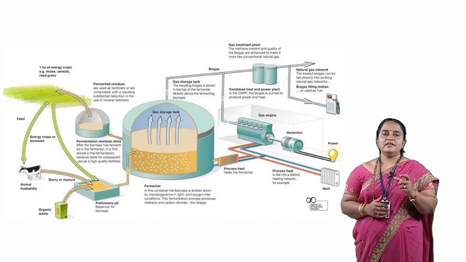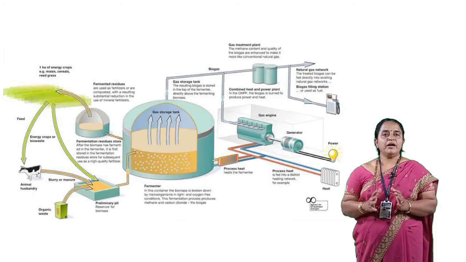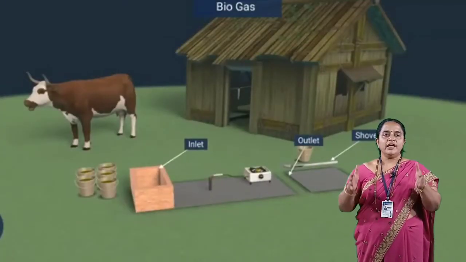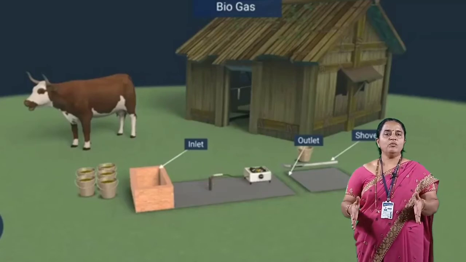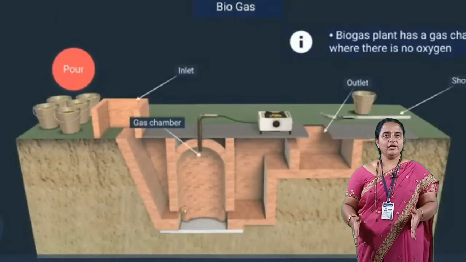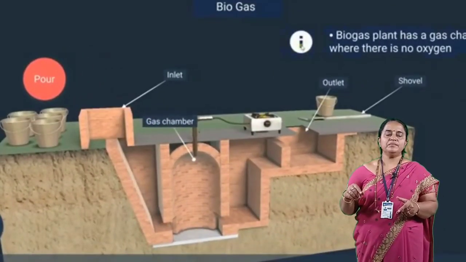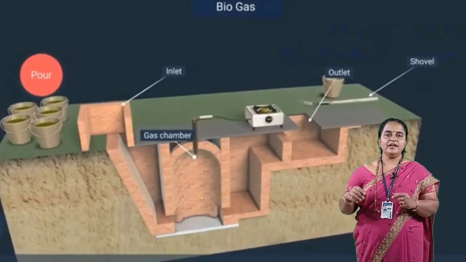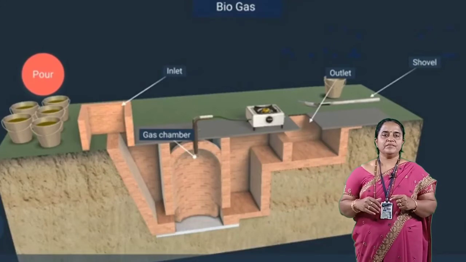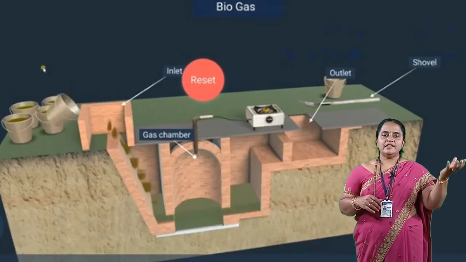Before we deal with the significance of biogas, let us discuss the biogas plant. A biogas plant consists of a concrete tank almost 10 to 15 feet deep inside the soil. It has two pipes, an inlet pipe to add the slurry and an outlet pipe to take out the spent slurry.